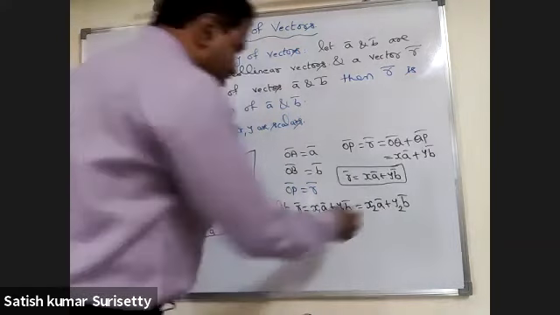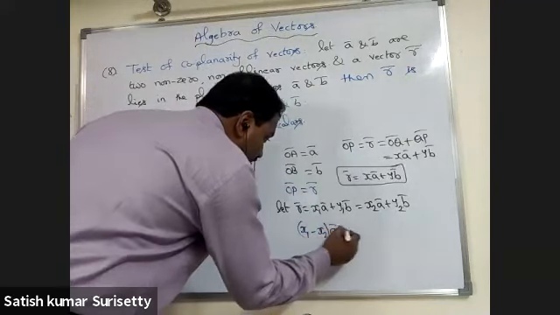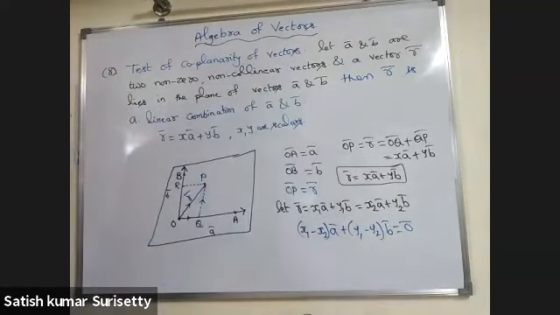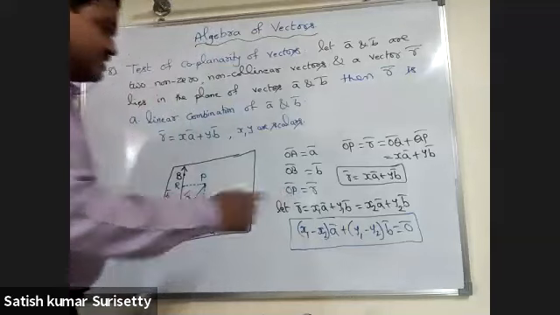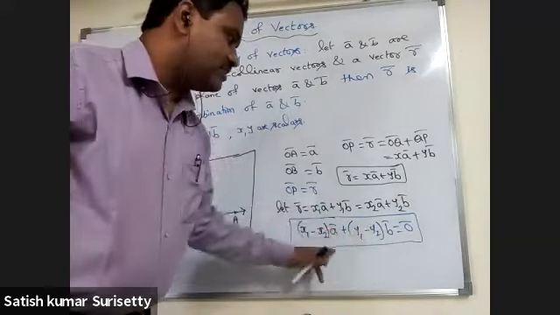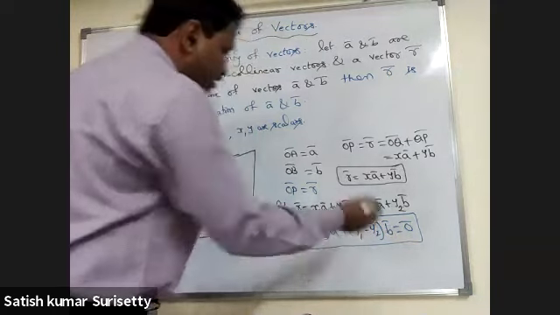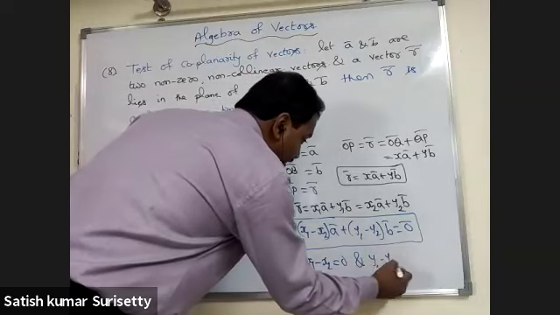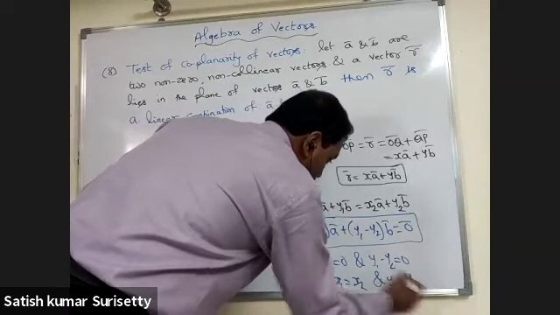Now, if I take the left side and regroup the terms, (x1 minus x2) into a bar plus (y1 minus y2) into b bar equal to 0 bar. If you observe, this is a linear combination of a bar and b bar which is 0, and a bar, b bar are non-zero, non-collinear vectors. When they are non-zero, non-collinear vectors, as I have written previously, the scalars must be equal to 0. That means x1 minus x2 equal to 0 and y1 minus y2 equal to 0, which implies x1 equal to x2 and y1 equal to y2.